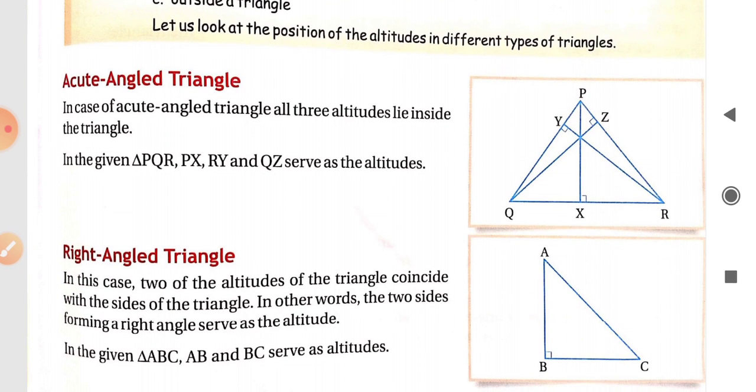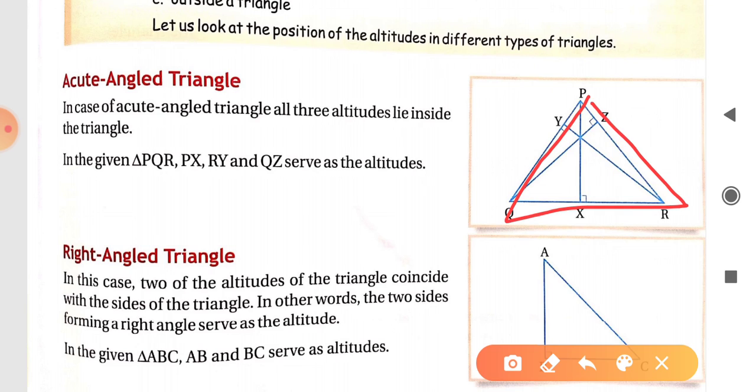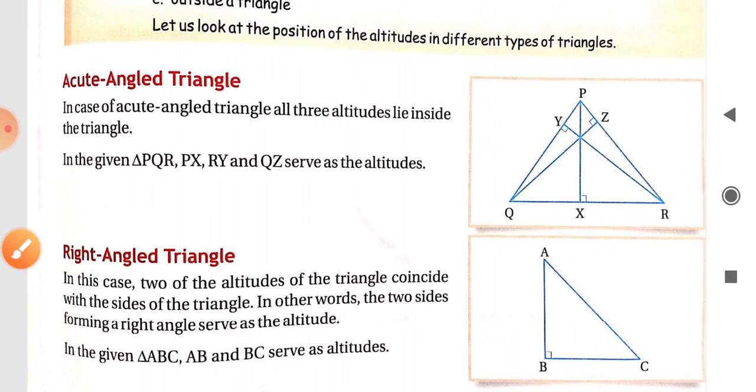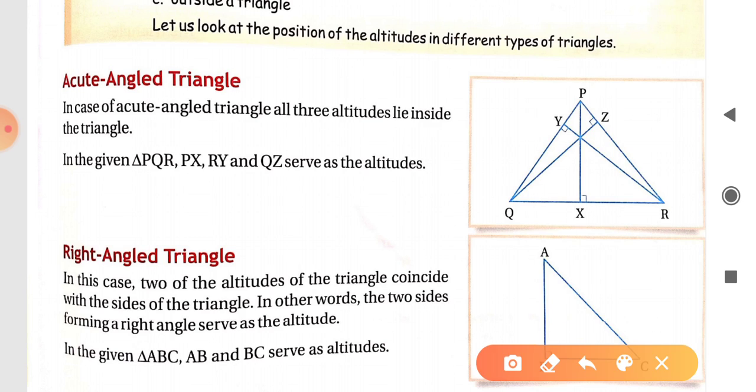First of all, acute angled triangle. An acute angled triangle is a triangle in which all angles are acute, that means all angles are less than 90 degrees. Here PQR is an acute angled triangle and its altitudes always lie inside the triangle. Here PX, QZ and RY are the altitudes, and these are inside the triangle.